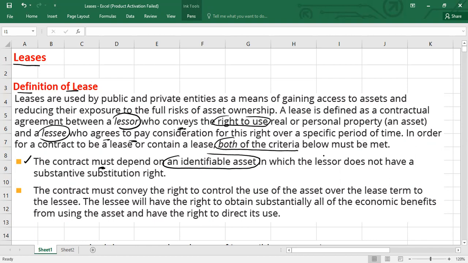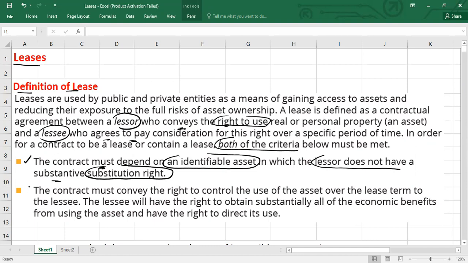And here, lessor does not have a substantive substitution right, like he doesn't have a right to substitute the asset. But sometimes if lessor is going to substitute the asset with comparable assets, this agreement could still be classified as a lease. But overall, lessor does not have a substantive substitution right.